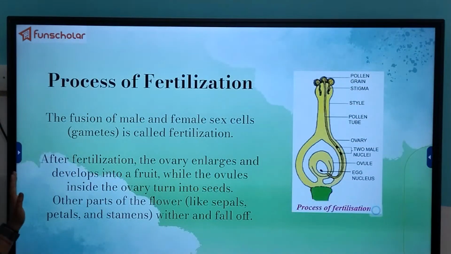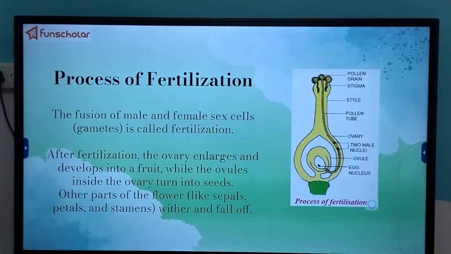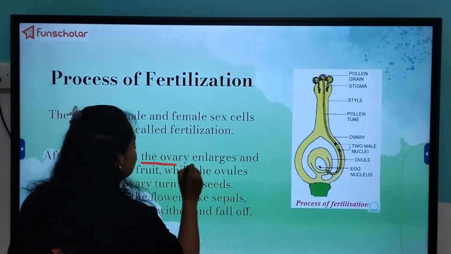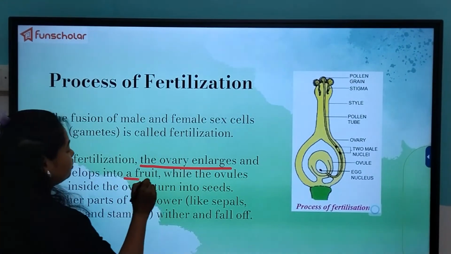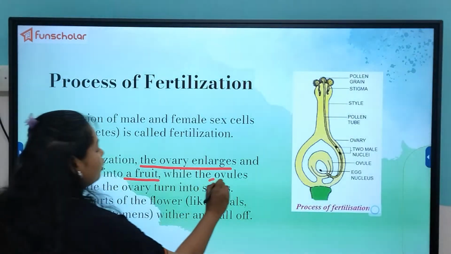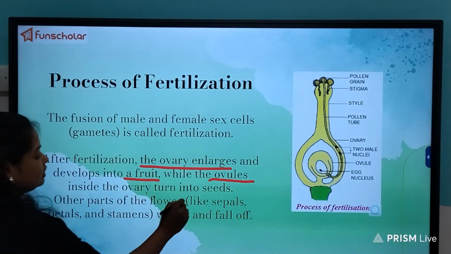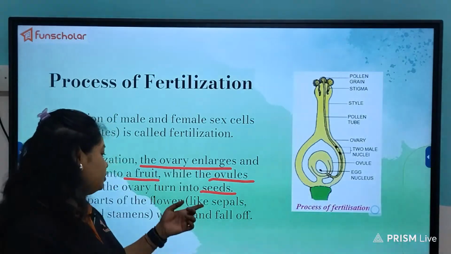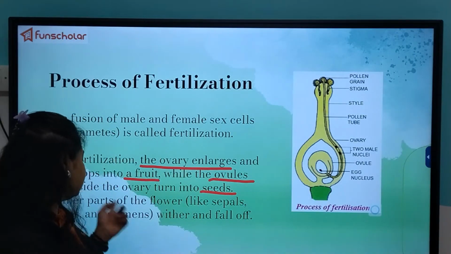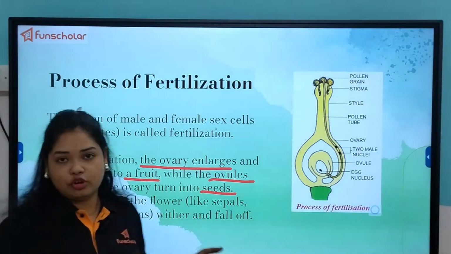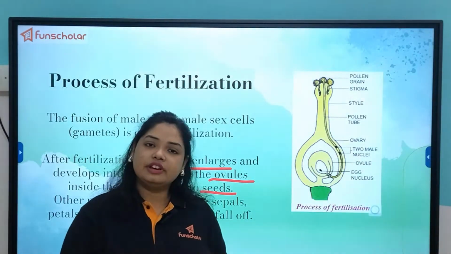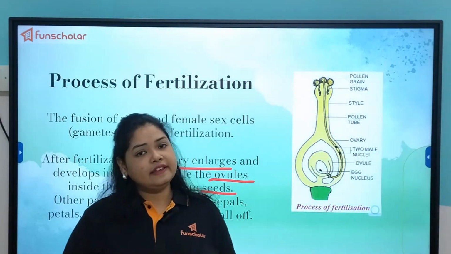So the first change that occurs post fertilization is that the ovary enlarges. The ovary enlarges and develops into a fruit, while the ovules inside the ovary turn into seeds. The other parts which were protective in function, like the sepals, the petals, the stamens, wither and fall off because they are no more required and their function is over. So they dry off and they fall.